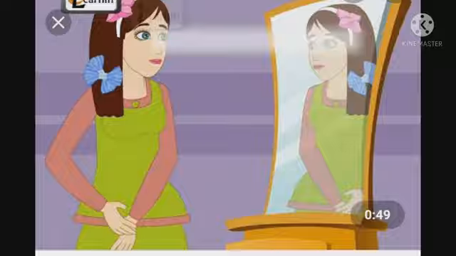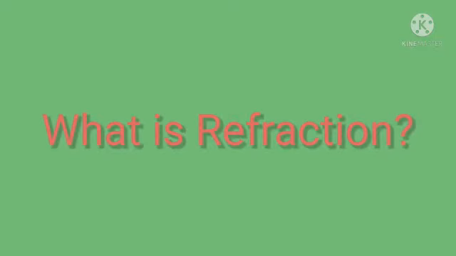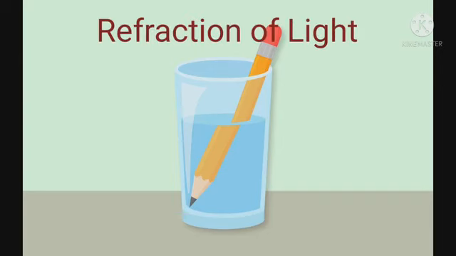Okay, students? Now I am going to explain to you what is refraction. Children, if you see a pencil kept in an empty glass jar from the sides, how will it appear? It will appear straight. Now, if you add water to the glass jar till it is half filled, how would the pencil appear?